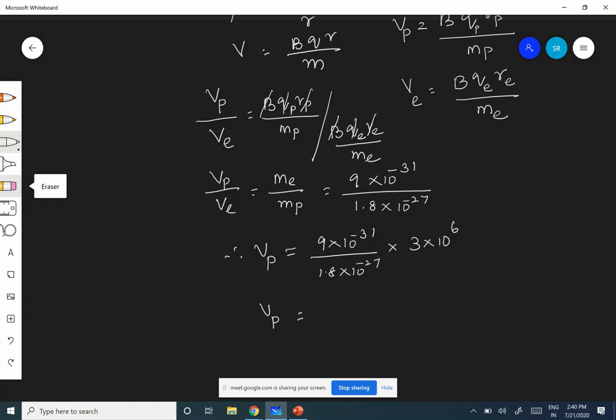1.5 into 10 power 3, very good, meter per second. So 1.5 kilometer per second. It is moving. So the velocity of the proton is 1.5 kilometer per second.